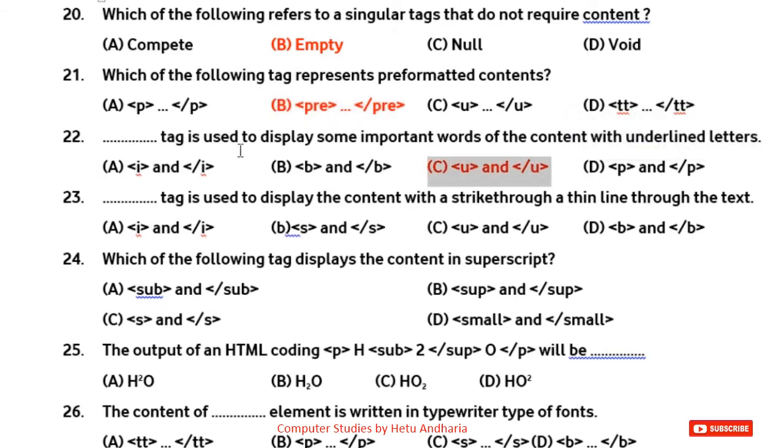Now here, along with this question, other two questions which I have not covered are: which tag is used to display the content in italic manner? Then I tag. Which tag is used to display the content in bold fashion? Then B tag. So remember these two questions. Question number 23. Dash tag is used to display the content with a strike through, a thin line through the text. Answer is very simple. S tag.